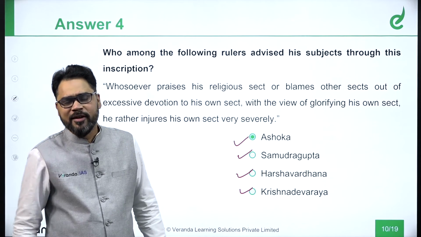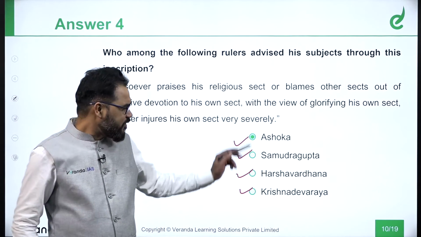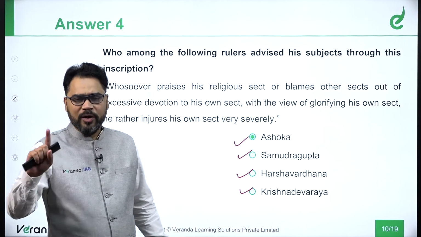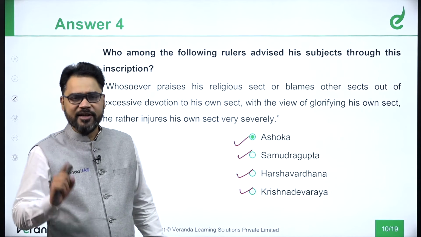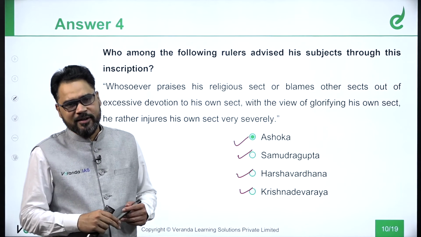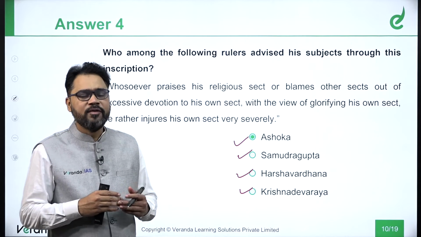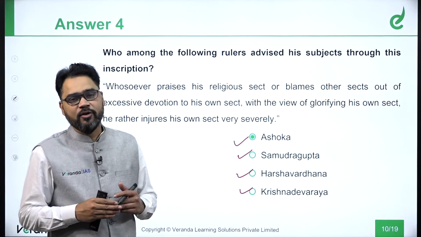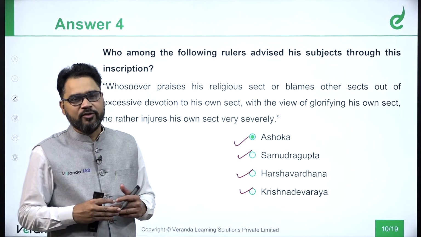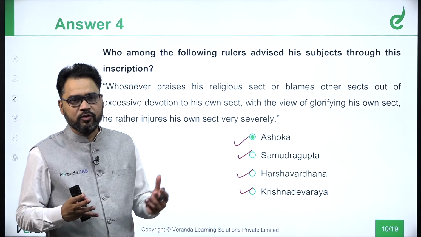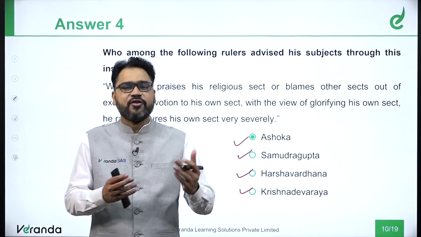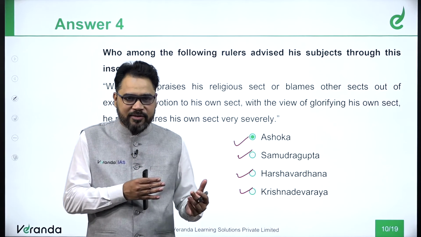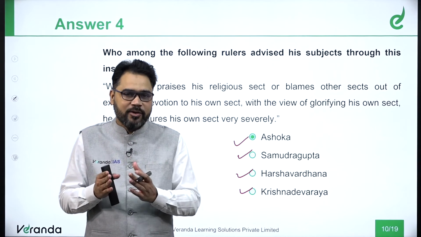Out of these 4 rulers, there was one whose religious inclination later changed and he ultimately followed the path of Buddhism, the path of non-violence. Who was it? It was Ashoka. So even if you don't have an idea about this, you can make a judgment.